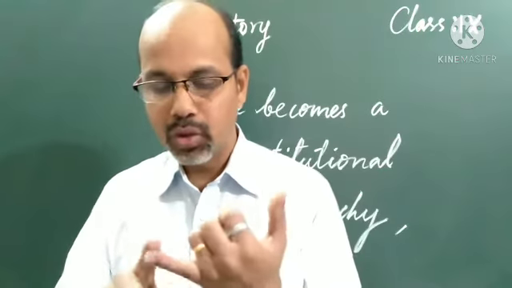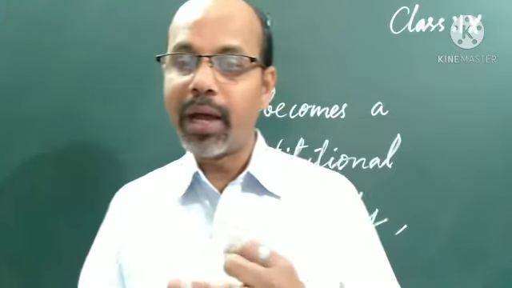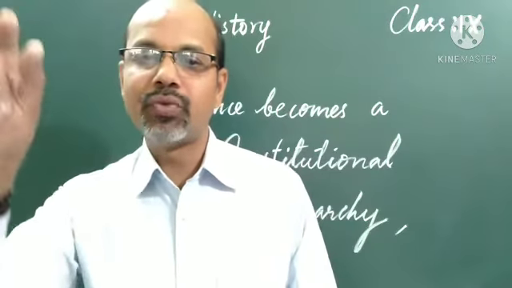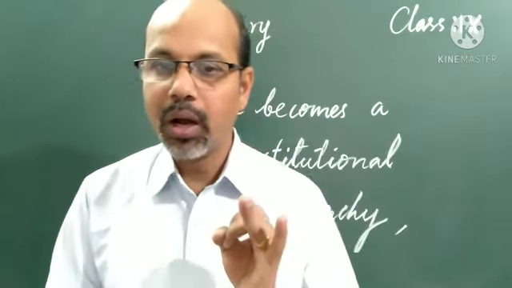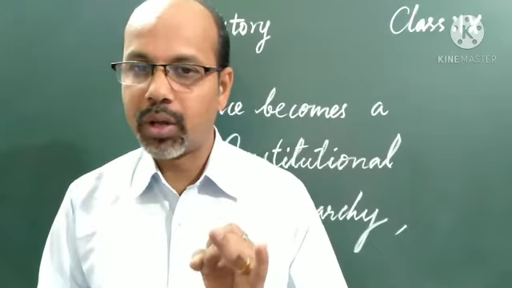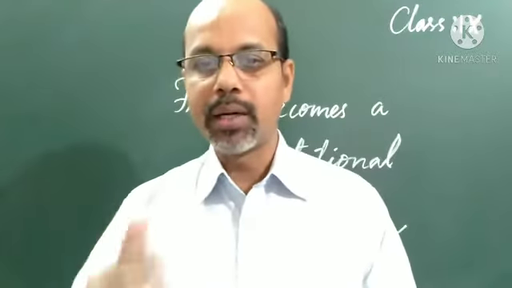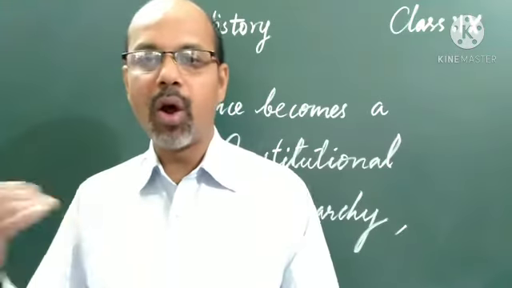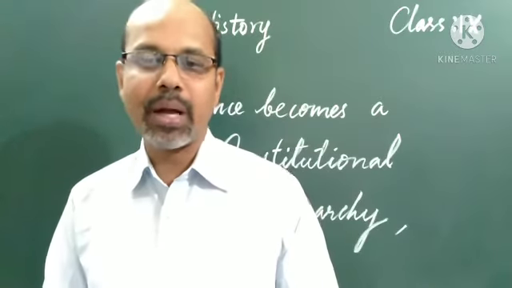Active citizens are those who completed 25 years and were able to pay a minimum of 3 days of a laborer's wage as tax. They were considered active citizens, and they only had the right to vote. The remaining men and all women were classed as passive citizens, active and passive citizens.